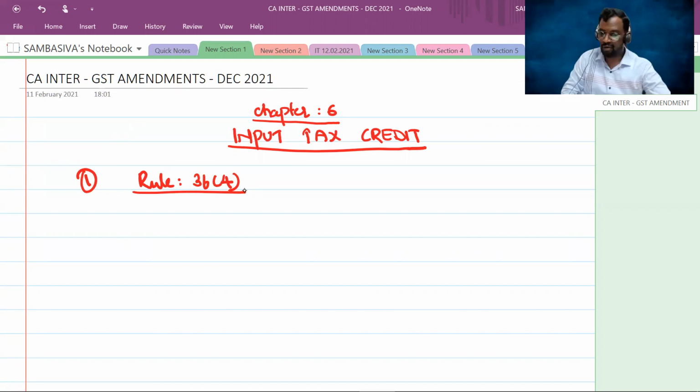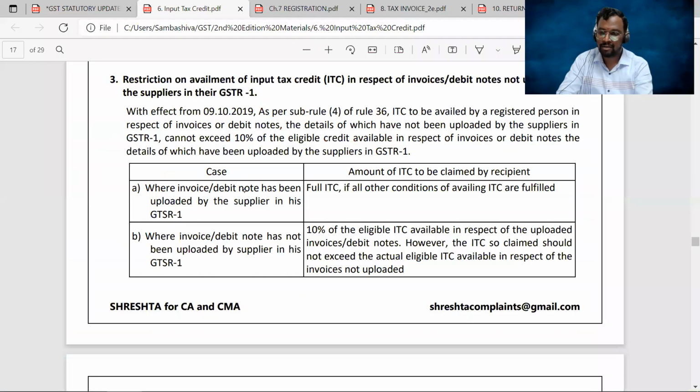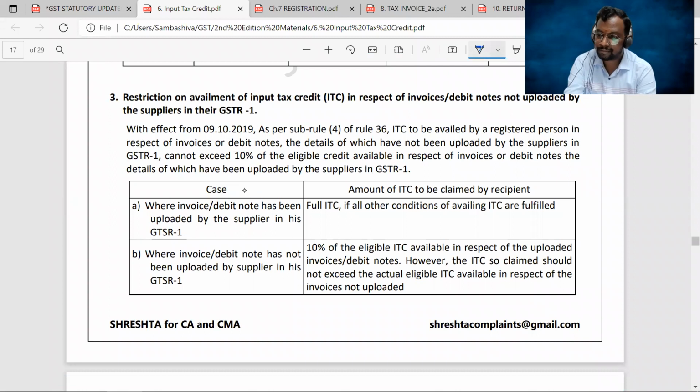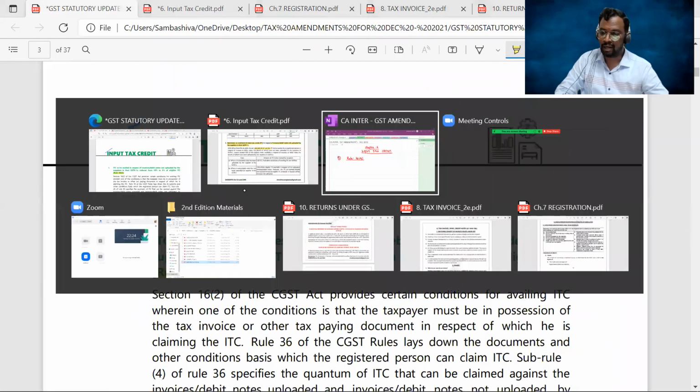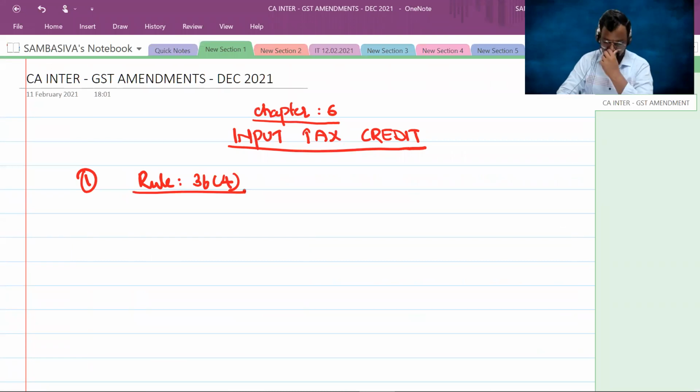You remember, we've already discussed this in our material. You can check out here: restrictions on availment of input tax credit with respect to the invoices or debit notes not uploaded by the supplier in their GSTR-1. Sub-rule 4 of rule 36 discusses the same. Now, for this rule, we have two very important amendments. What are those amendments? Let me explain with the help of a simple example.